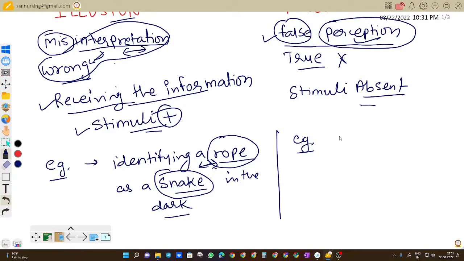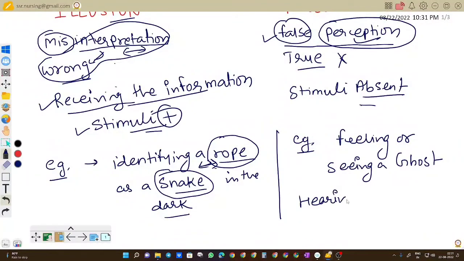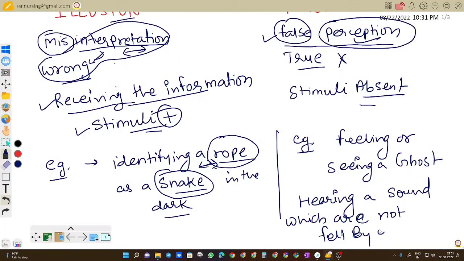Feeling or seeing a ghost, or hearing a sound which is not felt by others. It means the person feels or sees a ghost or hears a sound which is not felt by the others.